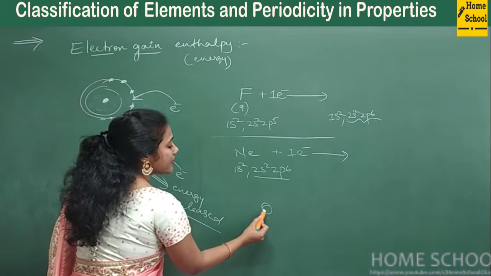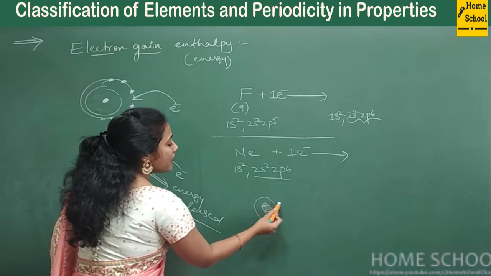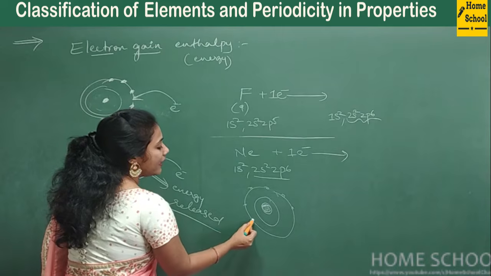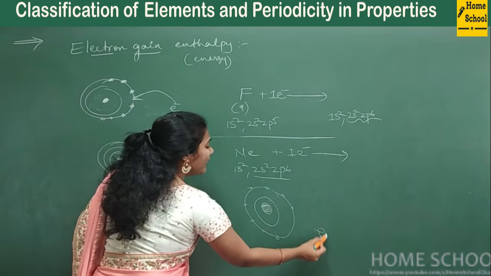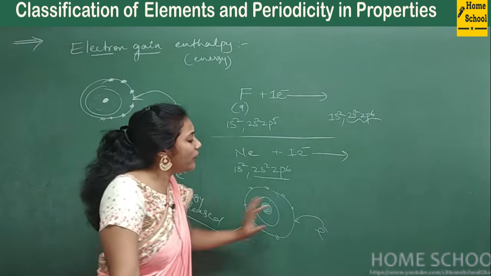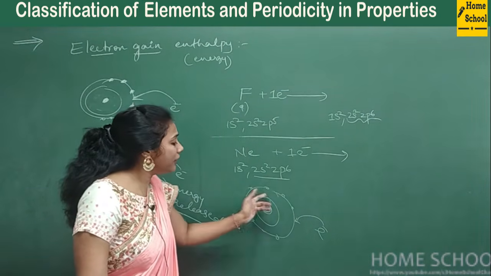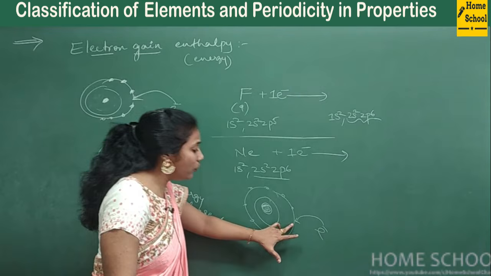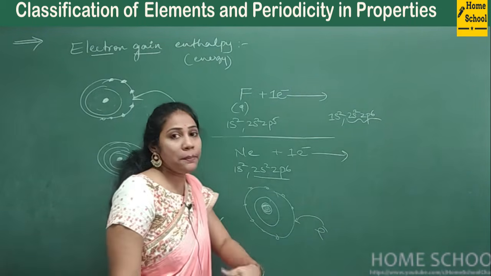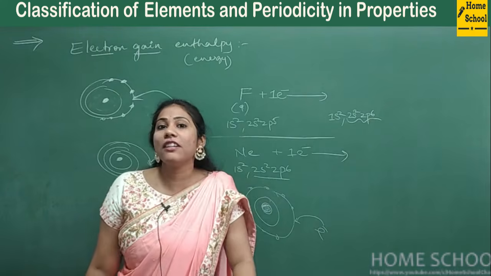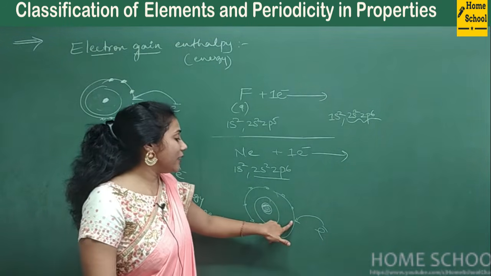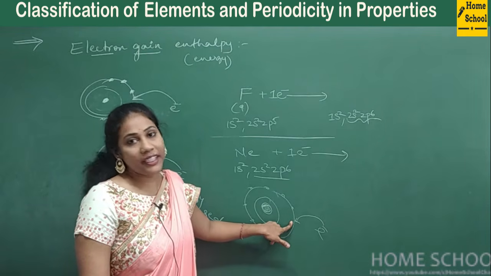Okay, say this is a neon's nucleus. First shell, second shell. In the second shell, already 8 electrons are there. You are adding one electron into this shell where neon is not ready to accept. Okay, then what will you do? Forcibly you will try to put this electron into this shell. Forcibly in the sense what? Energy is required. So with energy you are trying to put this electron into neon's shell.